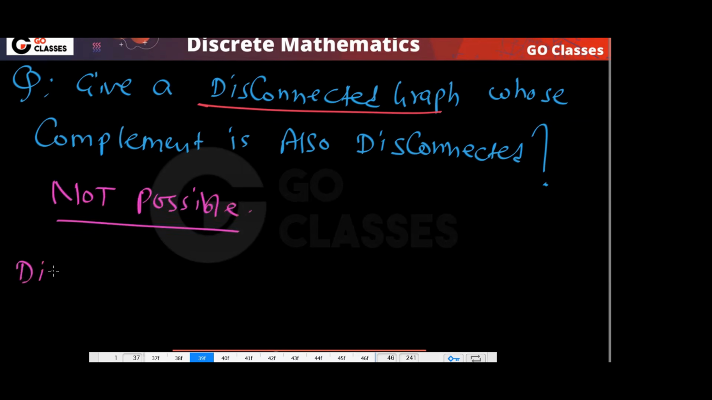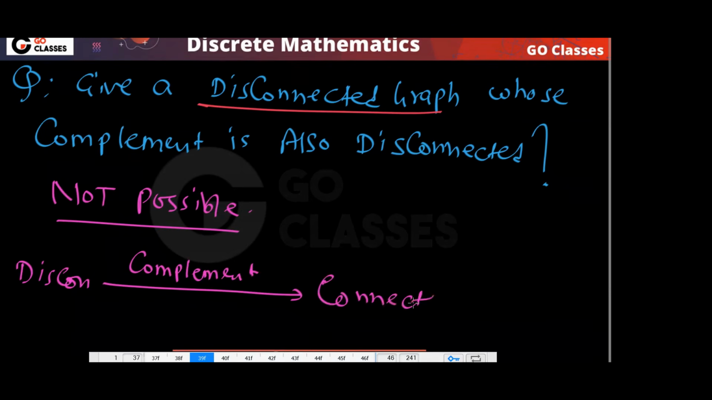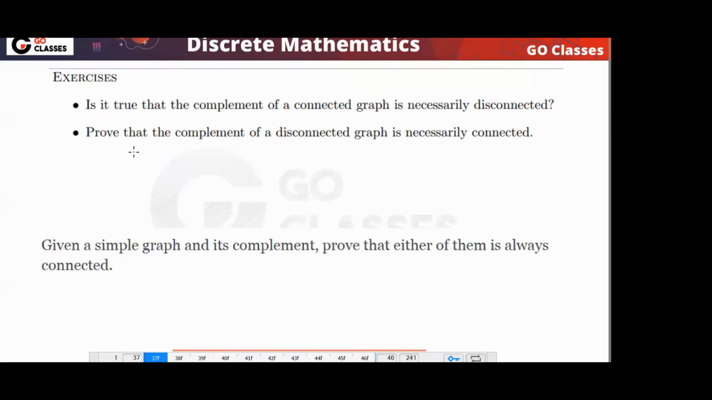If your graph is disconnected, then its complement will definitely be connected. But how to prove it? This is what we want to prove: the complement of a disconnected graph is necessarily connected.